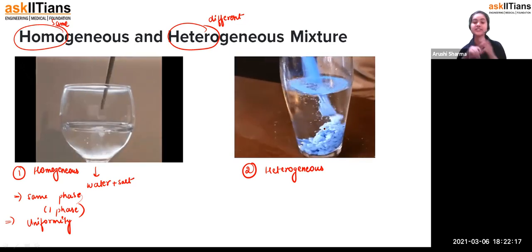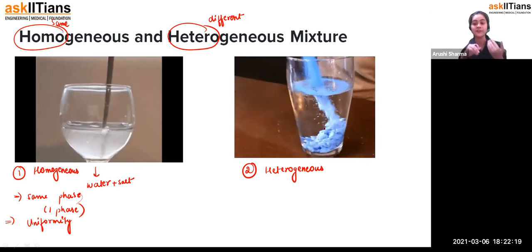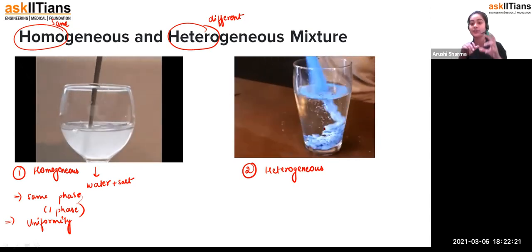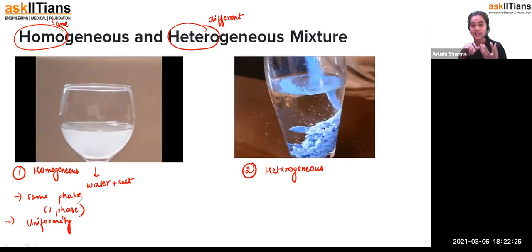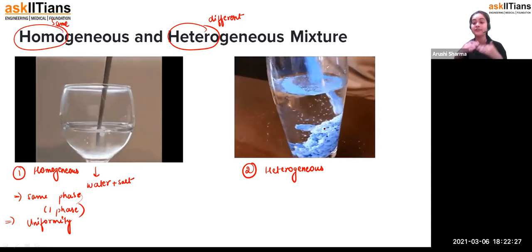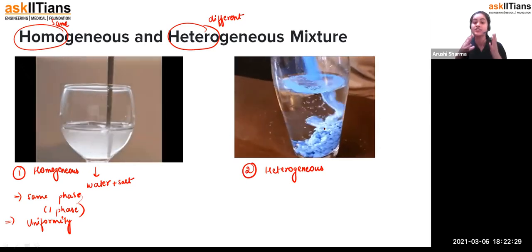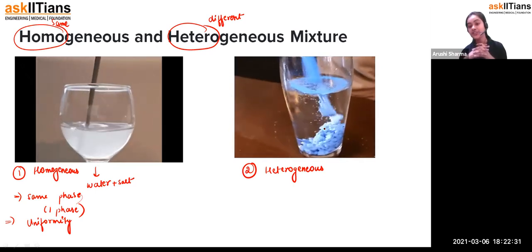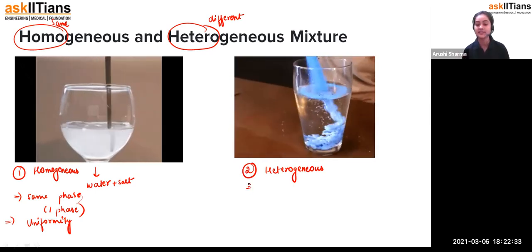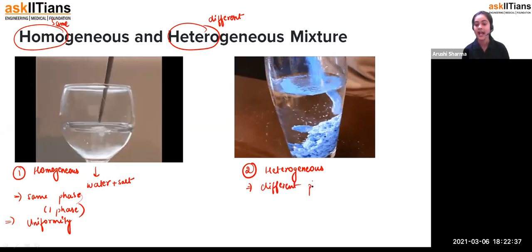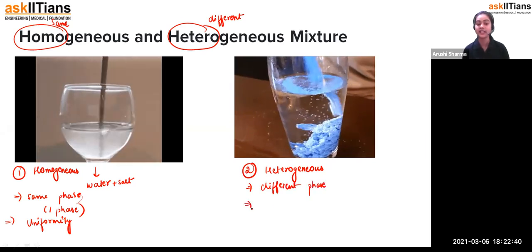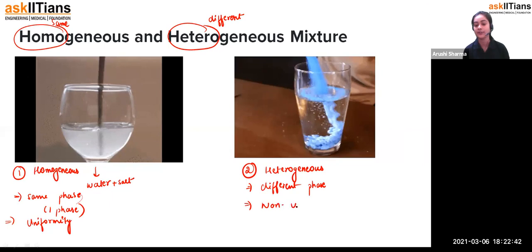So when, students, after mixing the components we have two or different phases, or we have some particles in it, and we can see some kind of layer between these two components, such mixtures are called heterogeneous mixtures. That means different phase, and you will not find any uniformity there. It is non-uniform.